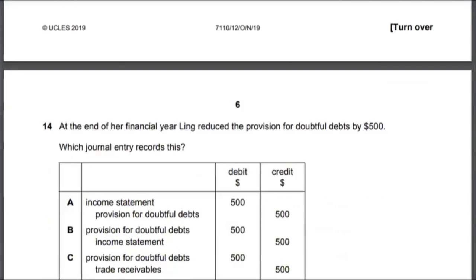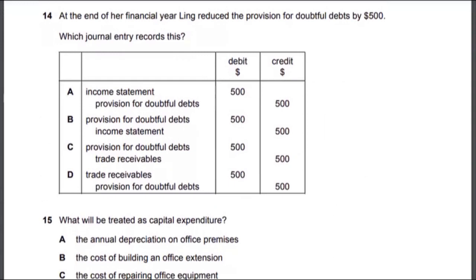Let's look at multiple choice 14. At the end of her financial year, Link reduced the provision for doubtful debts by $500. Which journal entry records this? This is a fairly easy question. If you do not understand anything about provision for doubtful debts, I do have a video on my channel explaining it, so you can go and watch that video for your better understanding for your exam purposes, right? So the correct answer for multiple choice 14 is option B. The company will debit provision for doubtful debts and credit the income statement for $500.